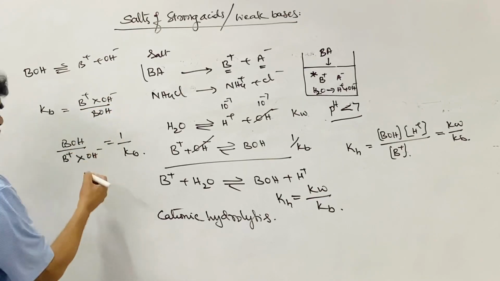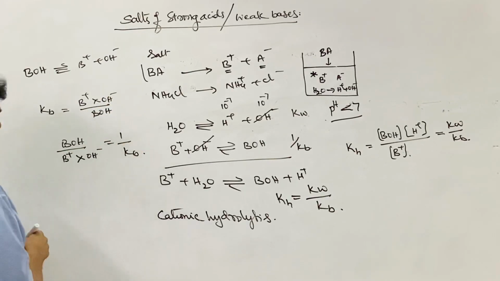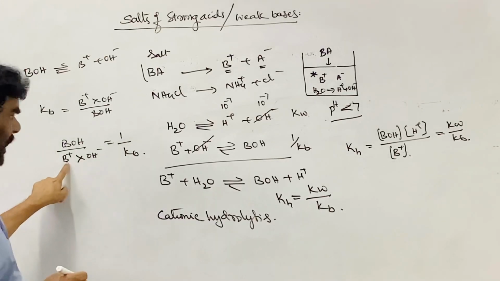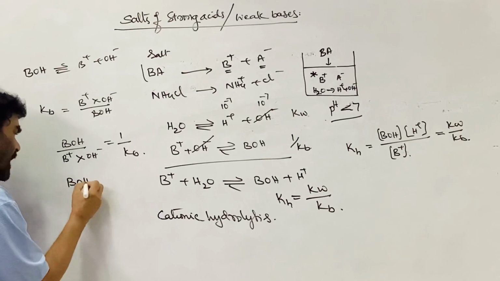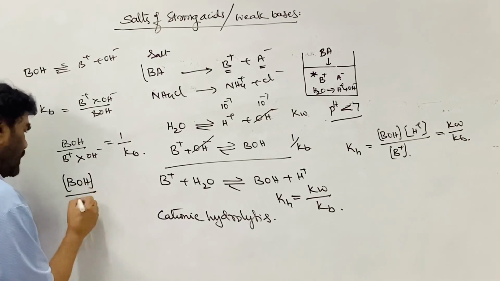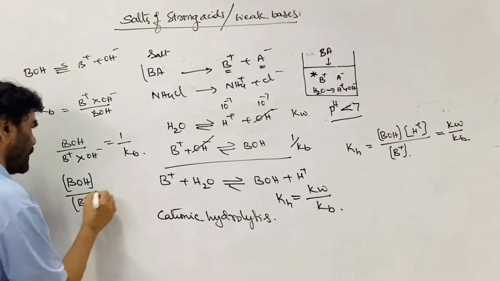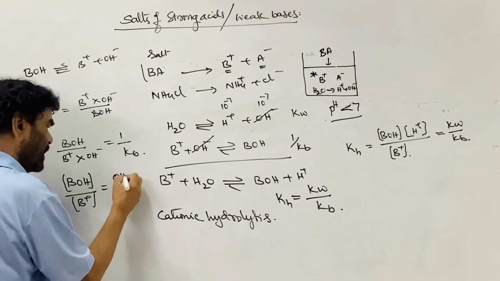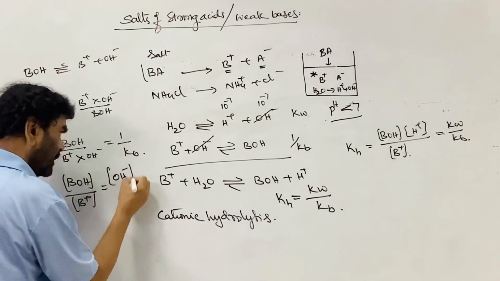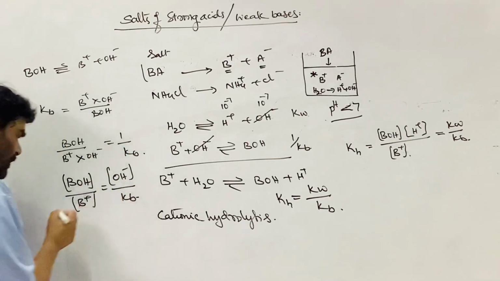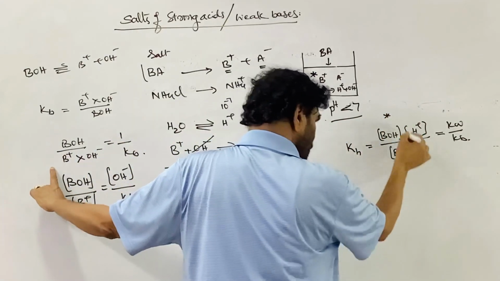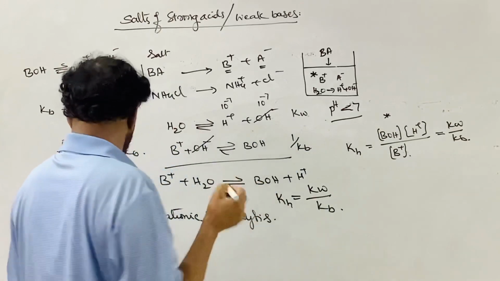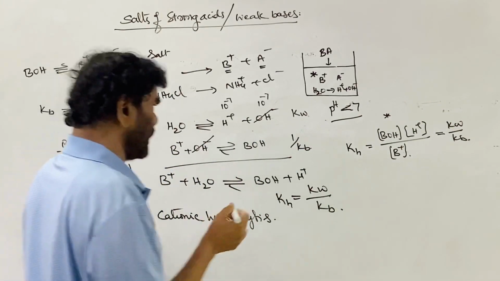Reversing this, 1 by Kb. Now what is required? BOH by B plus ion. From this equation, the B plus ion concentration is equal to the OH ion concentration by Kb. So BOH by B plus is equal to OH by Kb.